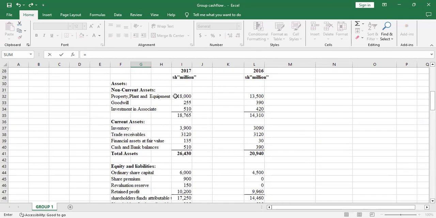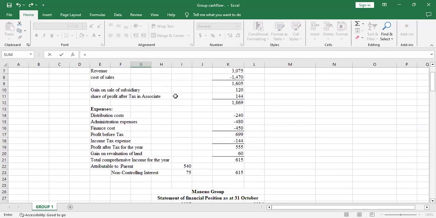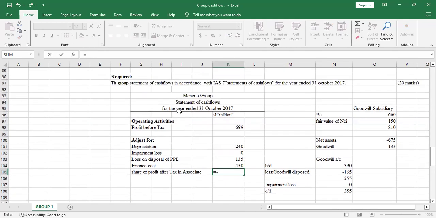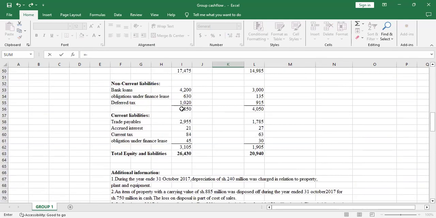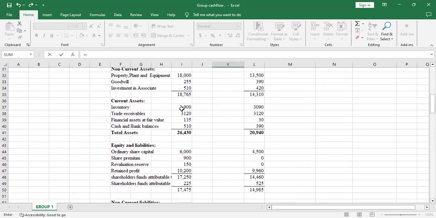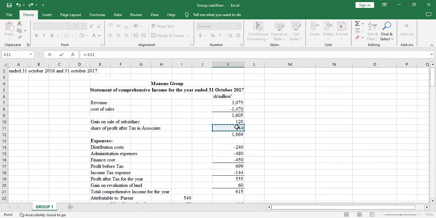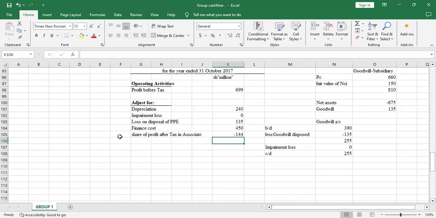Sorry for that. Yeah, so the share of profit after tax in associate will be equals to negative because it was added. It was a positive figure, so you subtract it when you are doing adjustments. Yeah, you subtract it. So I'll deduct it.